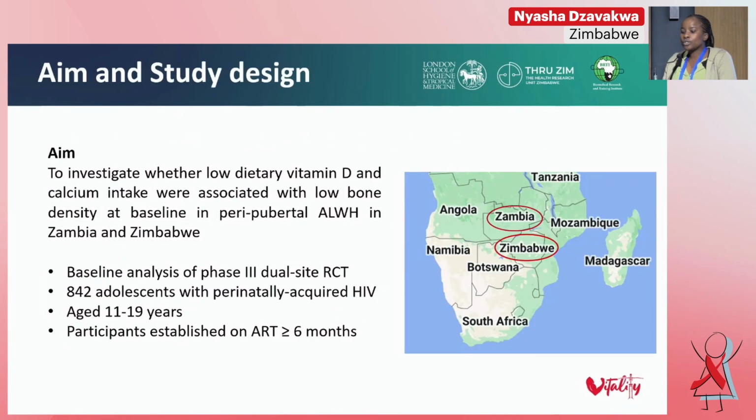So as a result, we sought to investigate whether low dietary vitamin D and calcium intake were associated with low bone density at baseline in peripubertal adolescents living with HIV in Zambia and Zimbabwe. So I'm going to present the findings of a baseline analysis of a phase 3 dual-site randomized control trial taking place in Lusaka, Zambia and Harare, Zimbabwe, in 842 adolescents with perinatally acquired HIV, aged 11 to 19 years, who have been established on antiretroviral therapy treatment for at least 6 months.